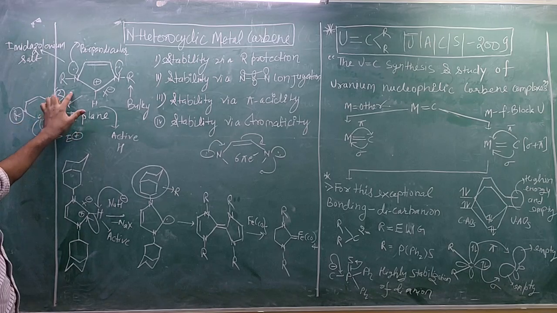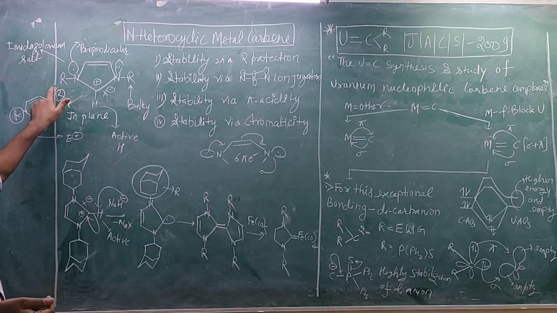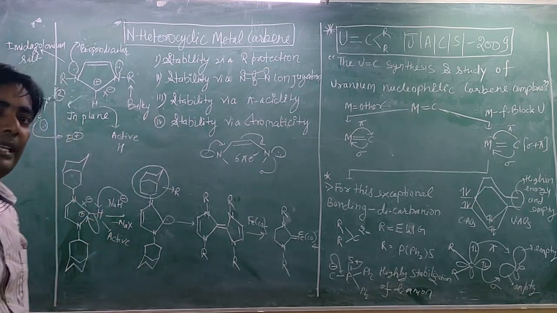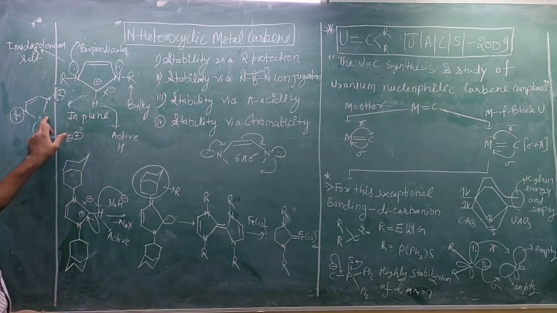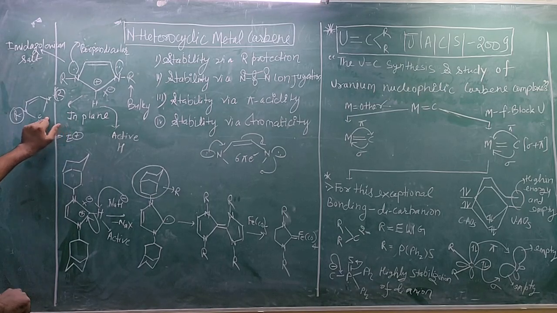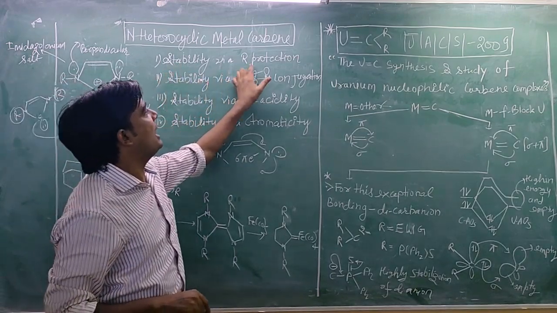So you need to protect this electrophilic carbon, and it has been observed that we can protect it by substituting R with a hindered group. You can make a bulky group substitution here, and then you can protect this carbon from the action of any external nucleophile. So stability can be increased by R protection.